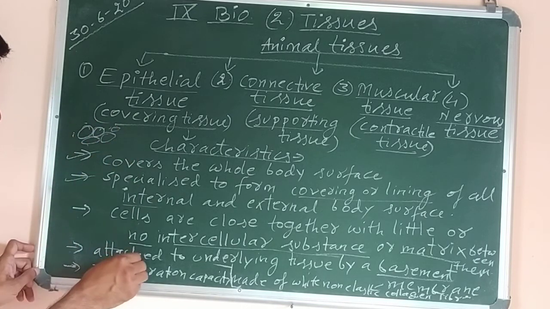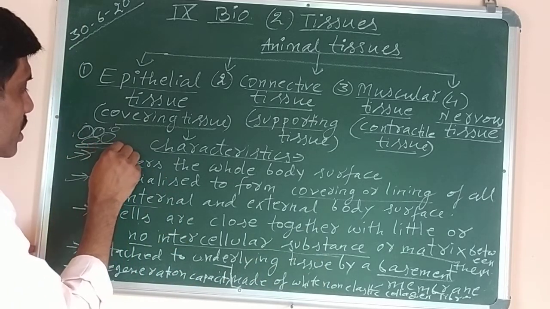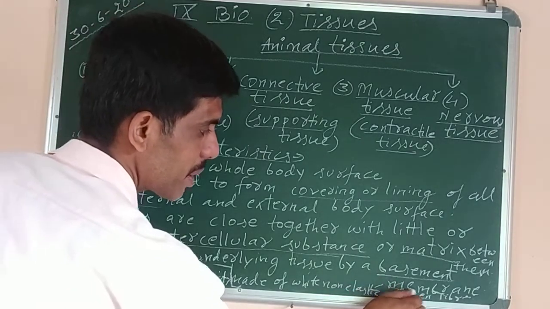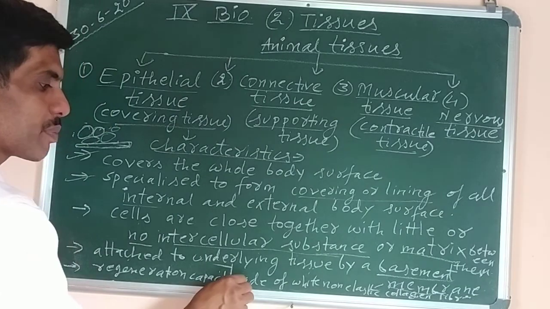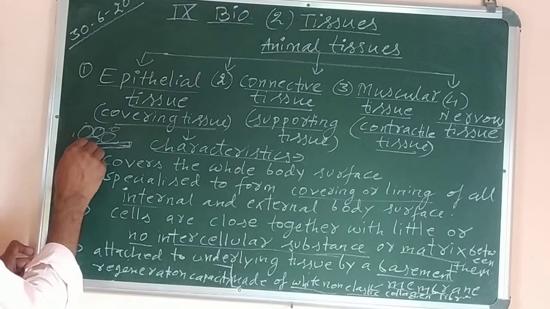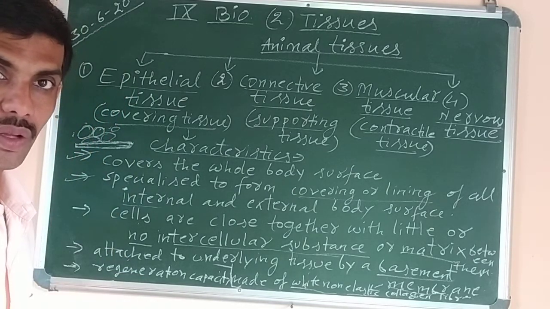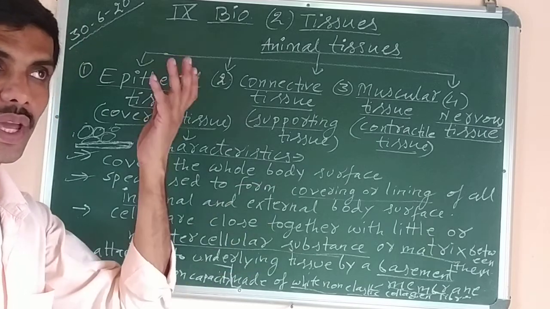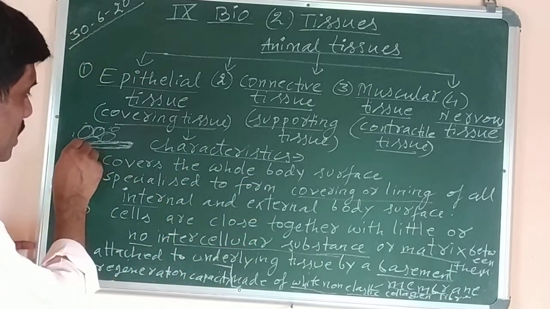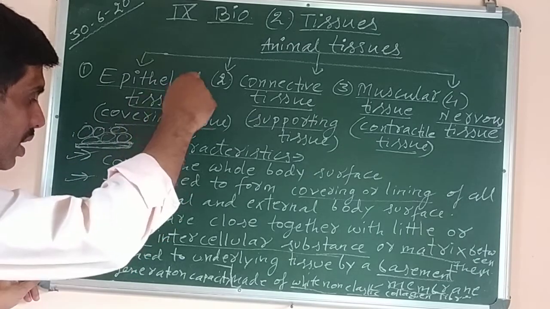And the fourth point, they are attached to the underlying tissues. This one is called basement membrane. What is it called? Basement membrane. And this basement membrane is made up of white non-elastic collagen fiber. The basement membrane means just like when a building is made, first of all the basement should be there. Basement is made strong and after that we can construct different stories of the building. So basement is the place where all the cells of epithelial tissue will lie, one on top of the other.